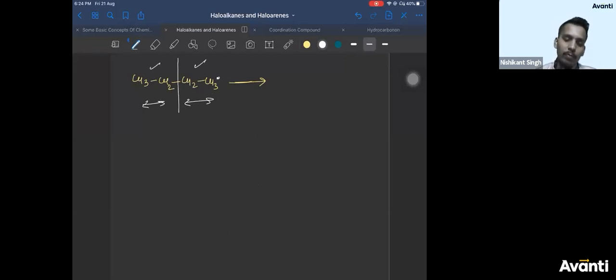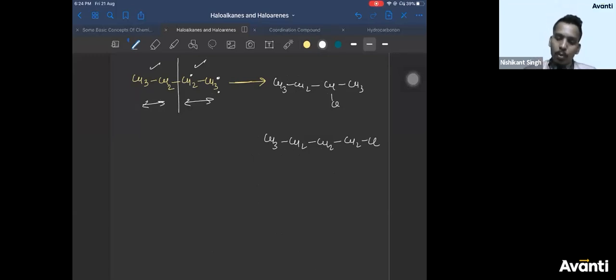So one you will get from this carbon, one you will get from this carbon. Let us draw both. CH3, CH2, CHCl, CH3, one Cl here, and then let us draw with the CH3 carbon, CH3, CH2, CH2, CH2Cl. You will get chlorine on the first carbon. So this is 1-chlorobutane, 2-chlorobutane. You will get two compounds.